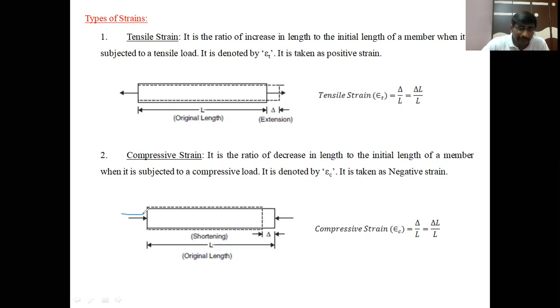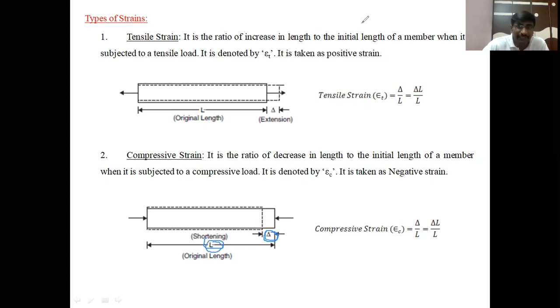When we apply a compressive load on this member, that is a pushing load, the member is trying to decrease its length. Say delta is the decrease in length by applying the external compressive load. If L is the initial length, then the decrease in length divided by the initial length is called the compressive strain.